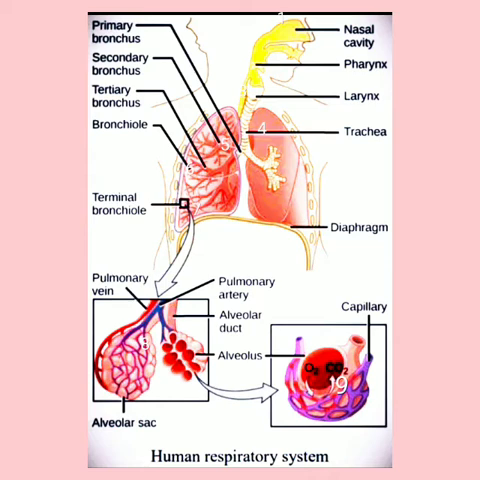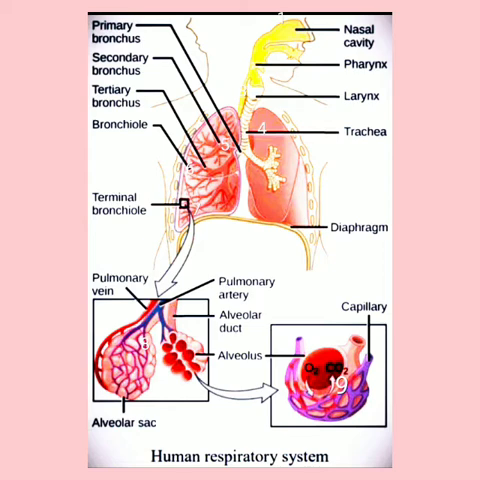Today we will discuss gaseous exchange in the human body. In the human body there is a well-developed respiratory system, which is adapted for the terrestrial life of human beings. In the human respiratory system, gaseous exchange occurs very smoothly between the human body and the surrounding environment.